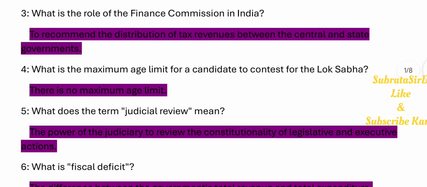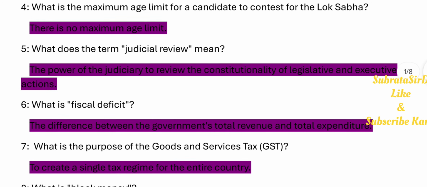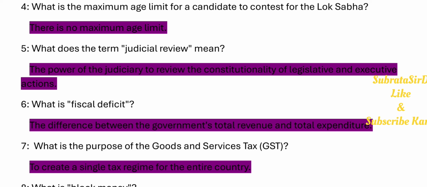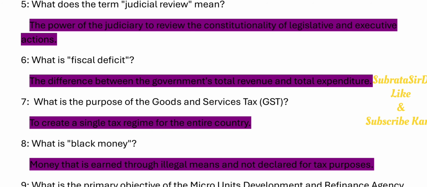4. What is the maximum age limit for a candidate to contest for the Lok Sabha? There is no maximum age limit. 5. What does the term judicial review mean? The power of the judiciary to review the constitutionality of legislative and executive actions. 6. What is fiscal deficit? The difference between the government's total revenue and total expenditure.